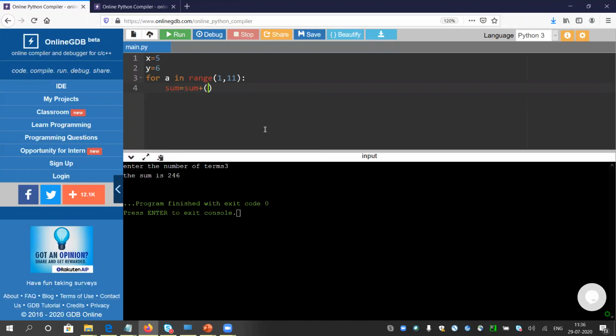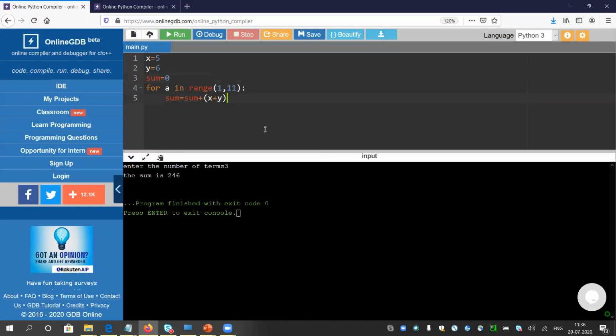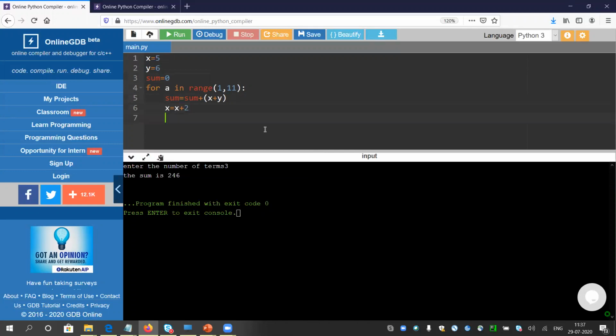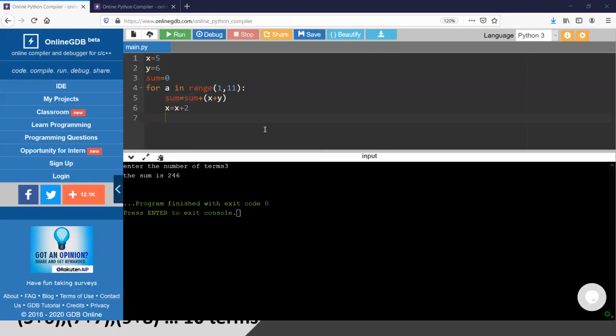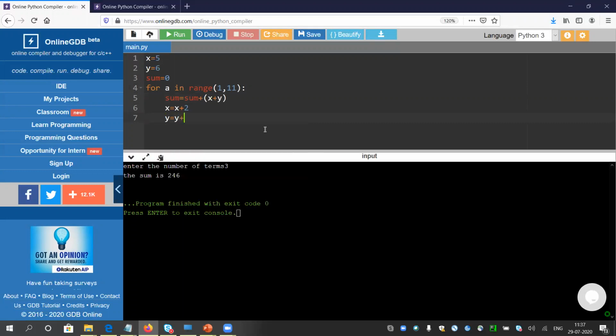Okay, so sum plus x plus y. So both the things will be getting into the sum, and the initial value of sum will be 0 as usual, and the value of x will be incremented by 2, I guess so. Yeah, 5, 7, 9. Yeah, I'm correct. So y will be incremented by 1.